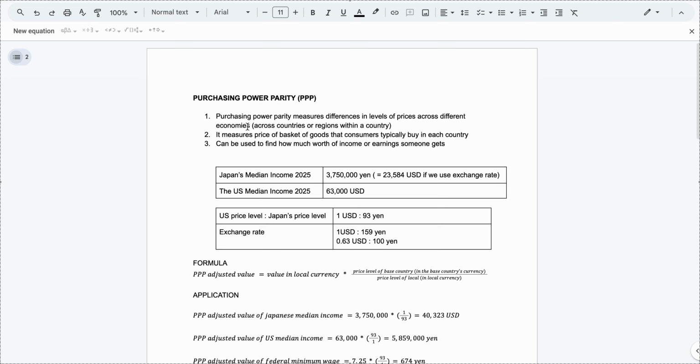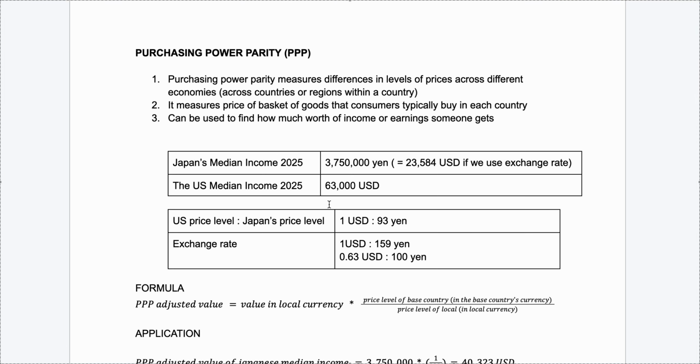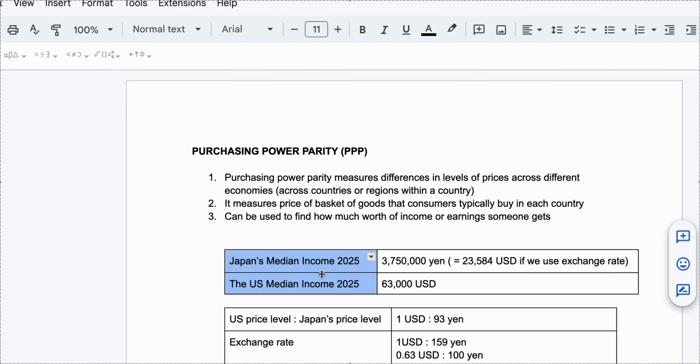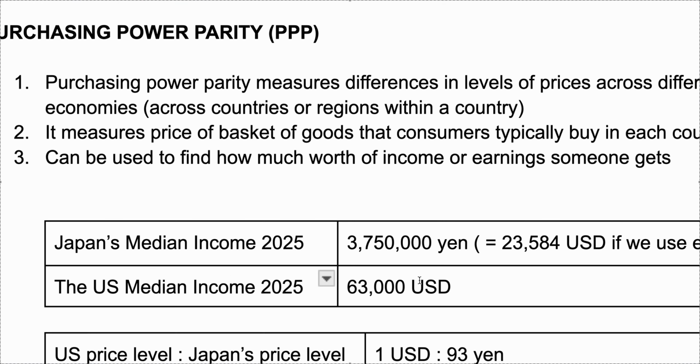Okay, I'm going to talk about purchasing power parity today. It's a very useful tool that we can use to find the real value of income that people in other countries are earning. So let's start with this. We have Japan's median income and the U.S. median income here.